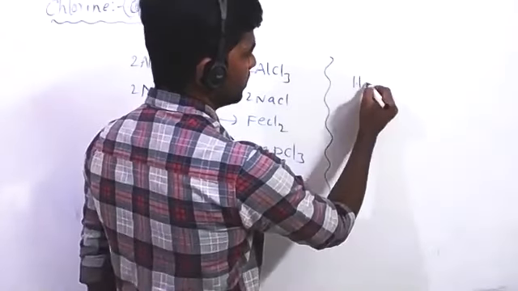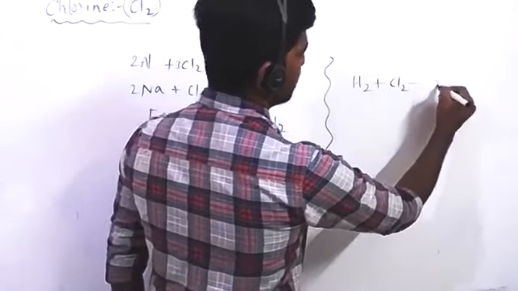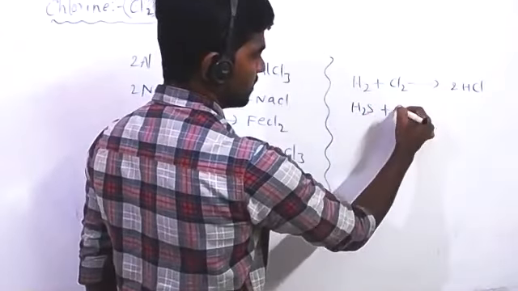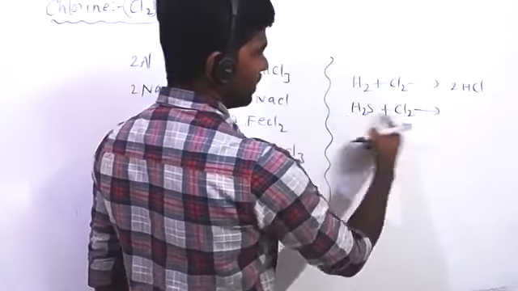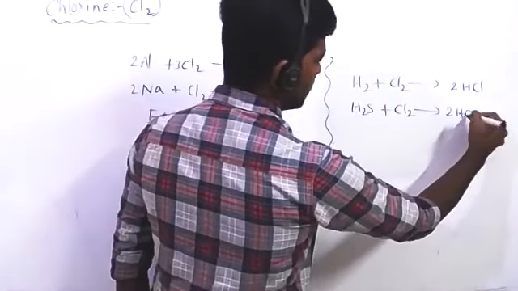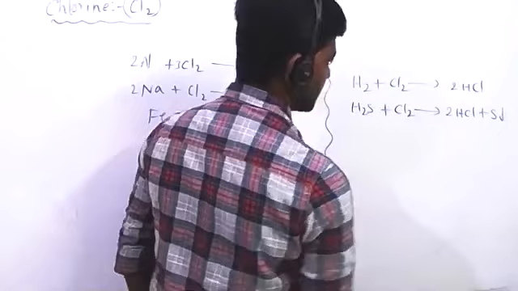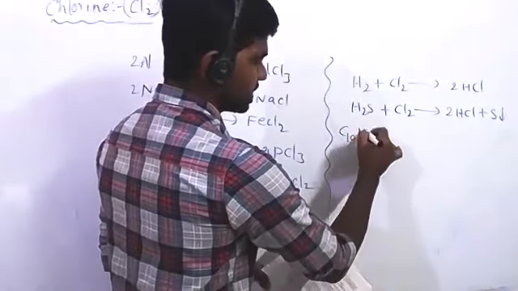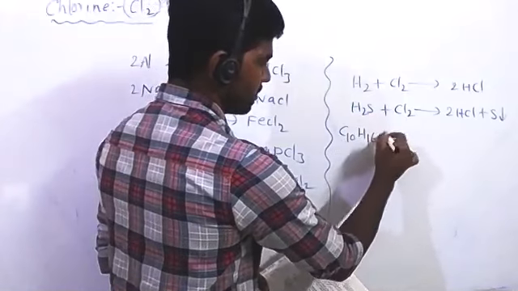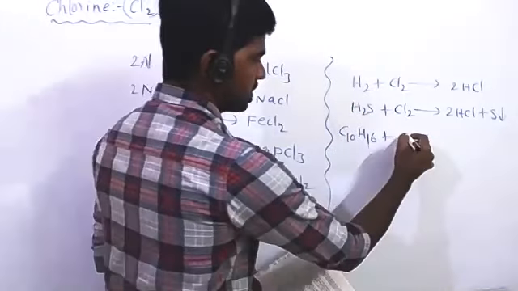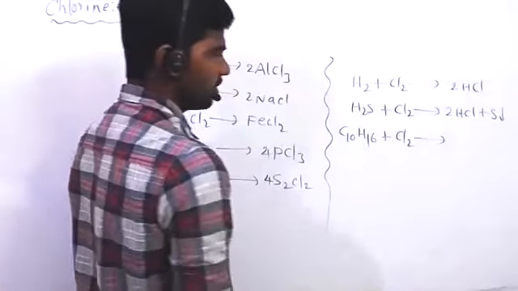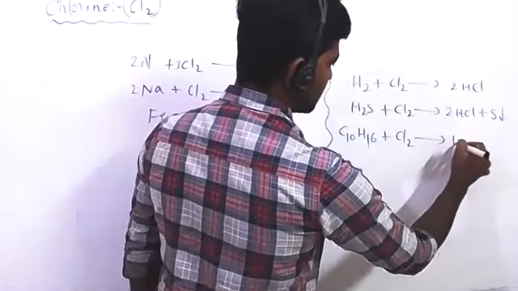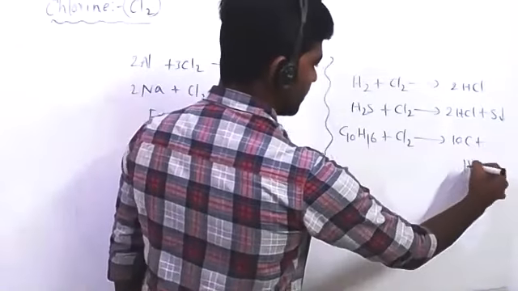Well, H2 reaction with chlorine gives HCl. Reaction with H2S and chlorine, here also it forms 2HCl and solid sulfur. Hydrocarbon C10H16, hydrocarbons also react with chlorine. It forms 10 carbons and hydrogen chloride.